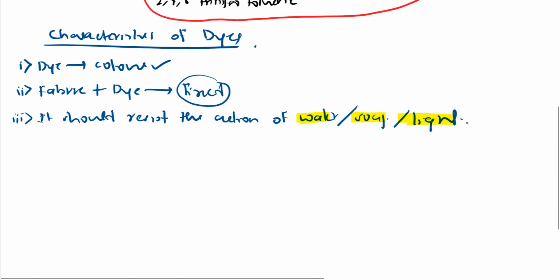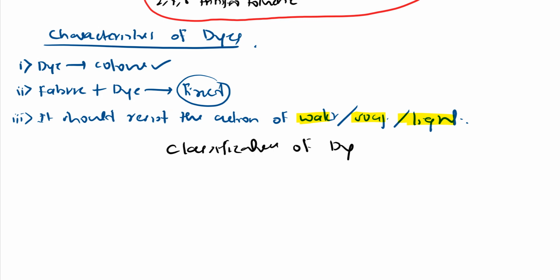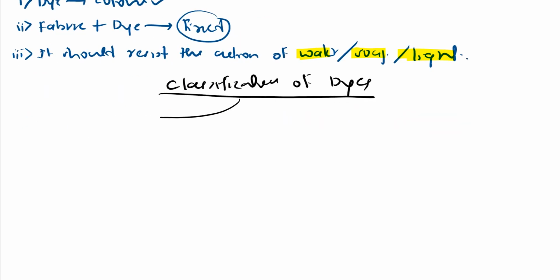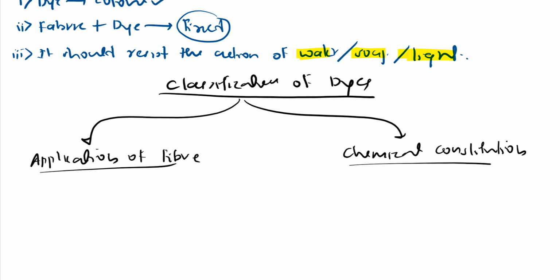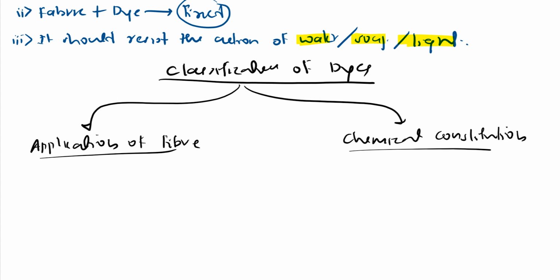Then we shall classify these dyes. Let's see some classification of dyes. How do we classify these dyes? We classify dyes in two ways: one is based on application to fibers, and the second classification is based on chemical constitution of the dye. That is what we shall see.